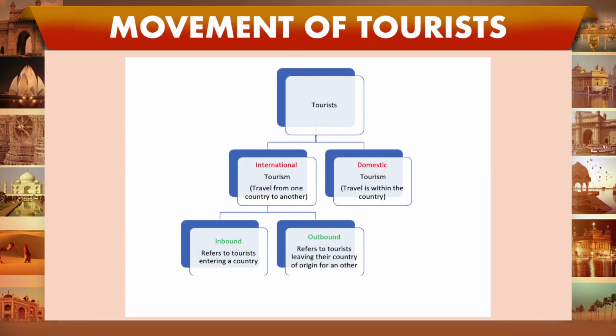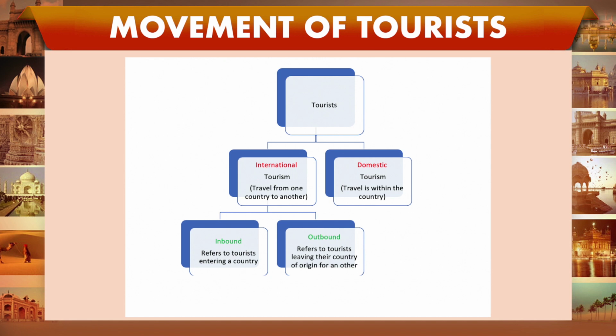Then next is the movement of tourists, like how tourists move from one place to another. Tourists have two categories: international tourism and domestic tourism. International means travel from one country to another country, whereas in domestic, travel is within the country. In international, again we have two categories, inbound and outbound. Inbound refers to tourists entering a country, whereas outbound refers to tourists leaving their country of origin for another.